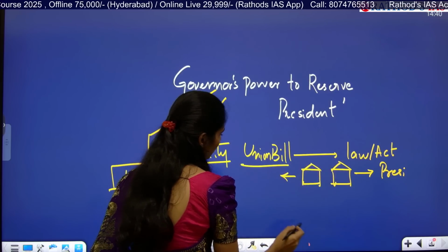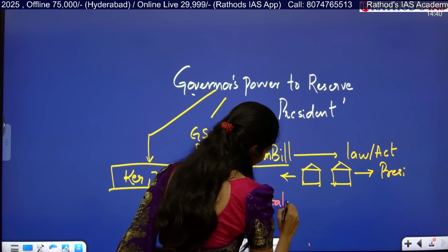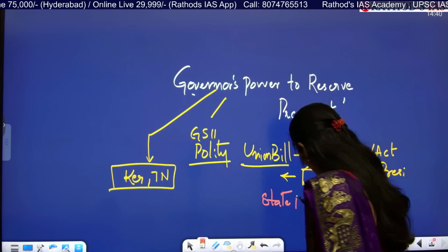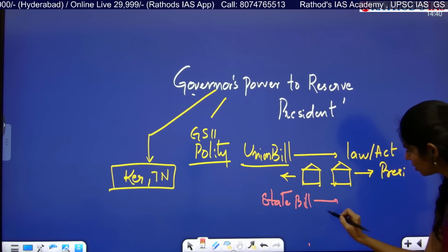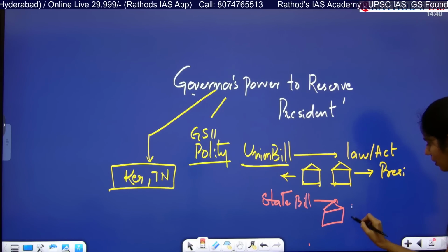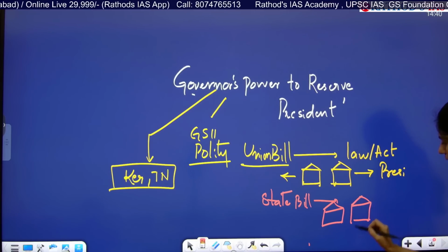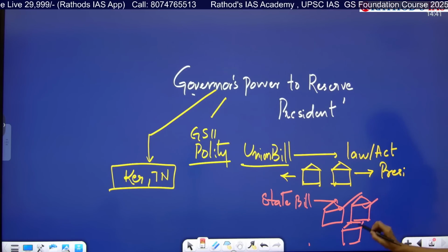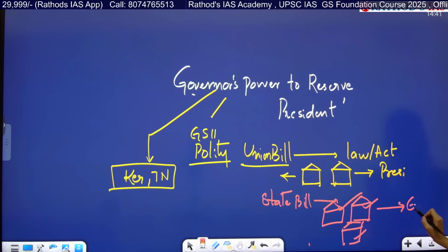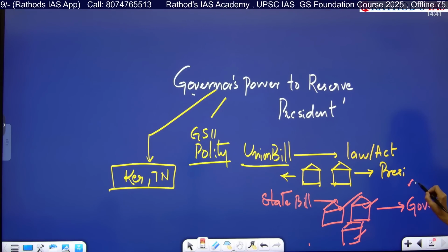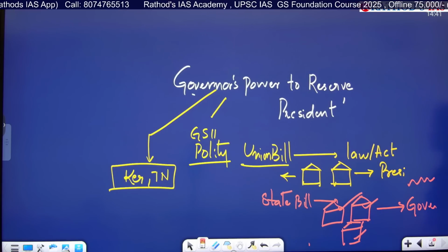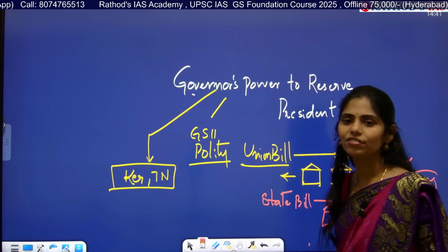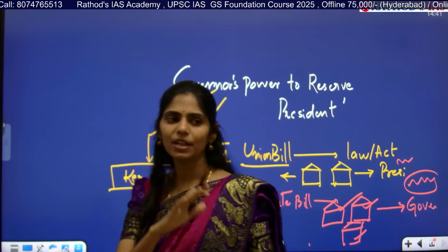In the same way, states also want to pass bills. Whenever a state government wants to pass a bill, it should be passed in both houses if it is bicameral, or if it is unicameral, only one house. After the bill passes, it is placed before the governor for his signature. That is called assent. Whenever the governor or president gives their autograph, the bill becomes an act or a law.